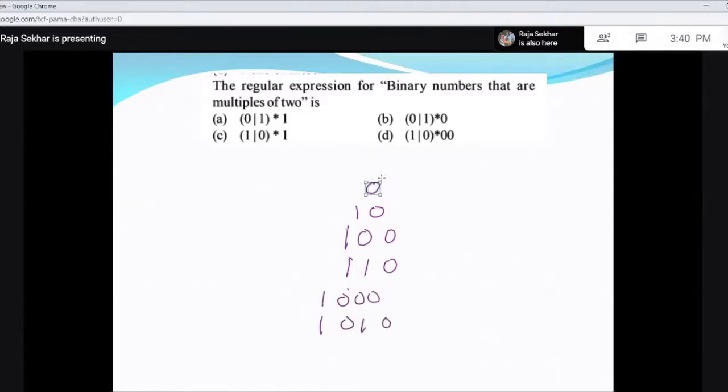So if you look at this, all are even numbers, and for even numbers, the binary numbers have 0 in the units place, and the remaining could be anything, ones or zeros. If this is the case, then you will get even numbers which are divisible by 2, and hence the required regular expression is (0+1)*0. So your regular expression is B.